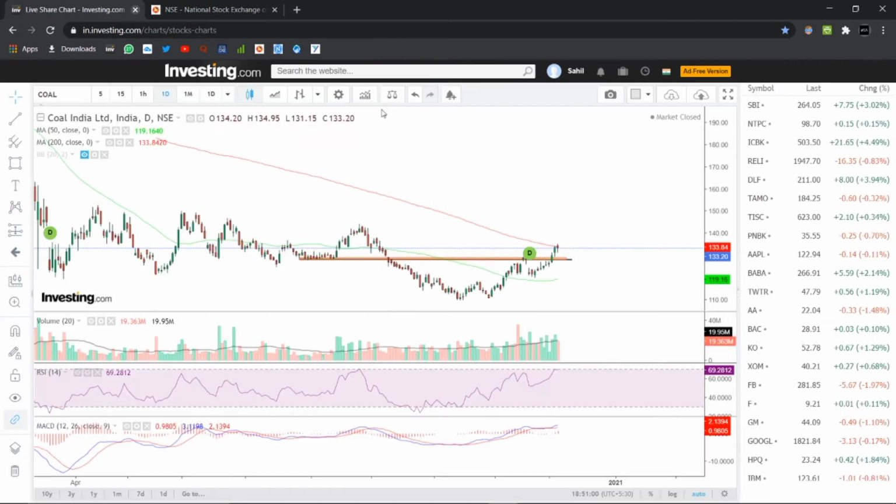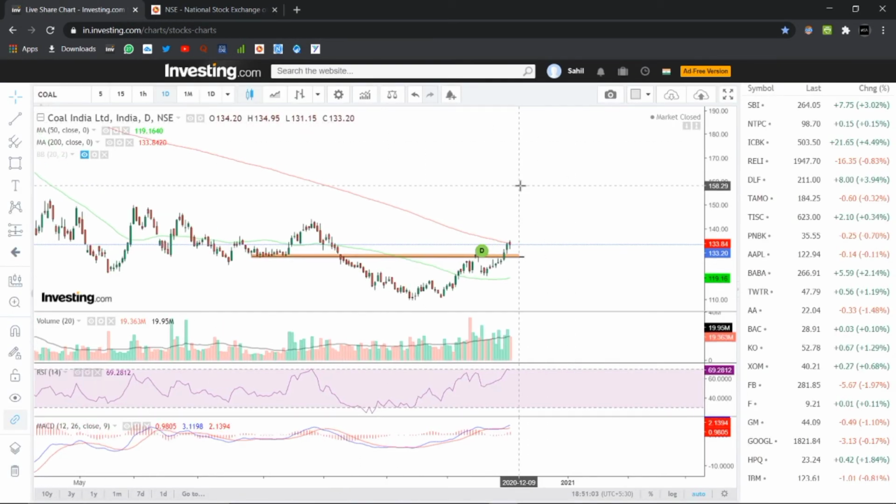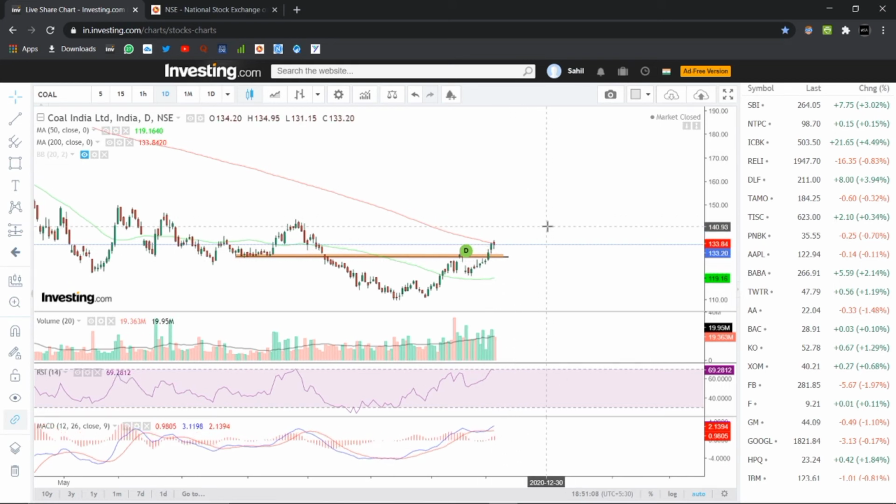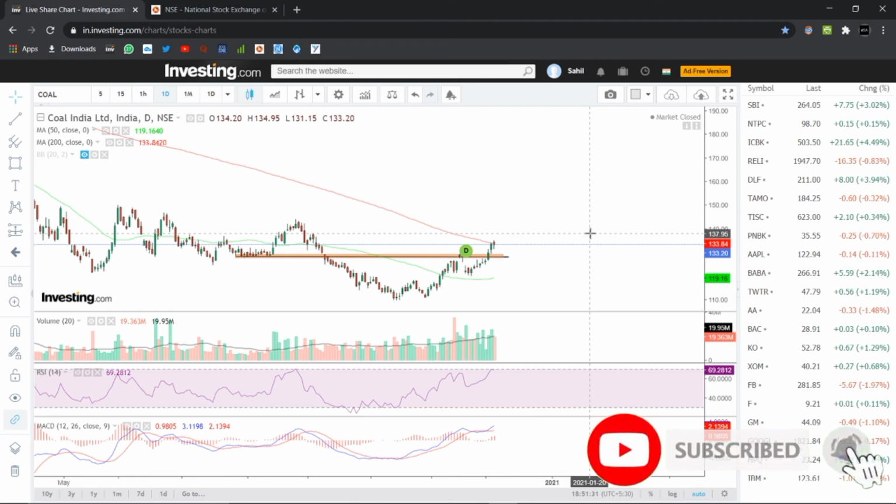So yes, all in all, if someone is looking to invest in Coal India Limited, she can do once this 200 DMA gets crossed, for short-term target one of 136, second short-term target of 139.5, and third short-term target of 143, while keeping a stop loss at the levels of 127.50. And yes, if someone is looking to invest in Coal India Limited stock positionally, she can do with a positional target of 151, while keeping a positional stop loss of 123.5. And yes, if you see a downside in the prices, it should be considered as an opportunity to enter.